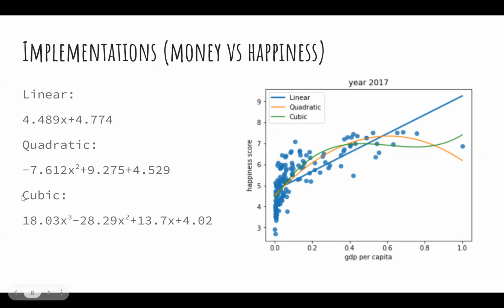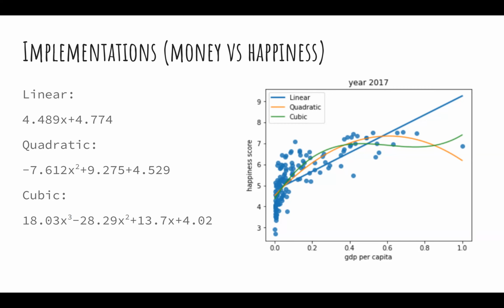This is our implementation result. Because we actually did it from 2015 to 2019, we have 5 years of data. But right now we are just going to show you one of the years, which is 2017, shown in this slide. So after implementing linear, quadratic, and cubic regression, we can see that linear regression is pretty straightforward. It has a positive relationship, but it does not capture the data very well.